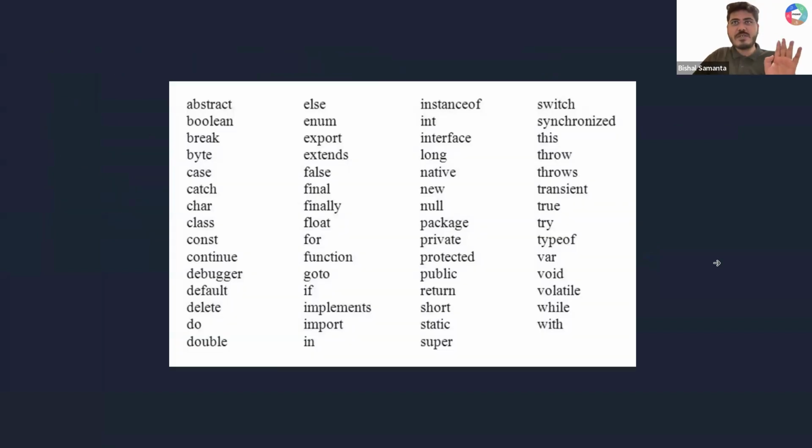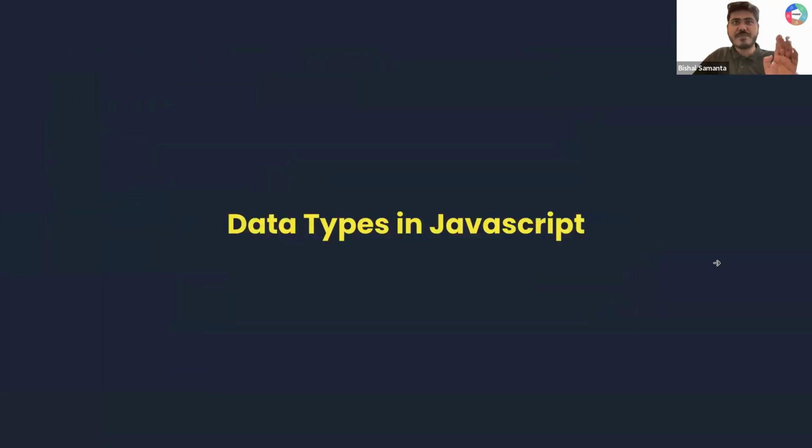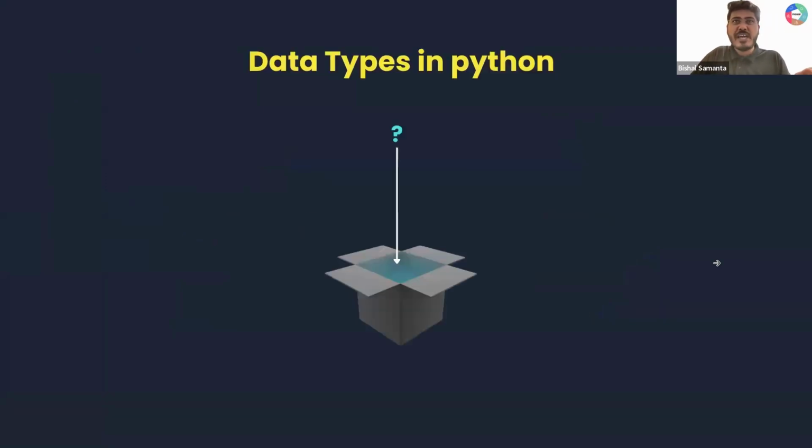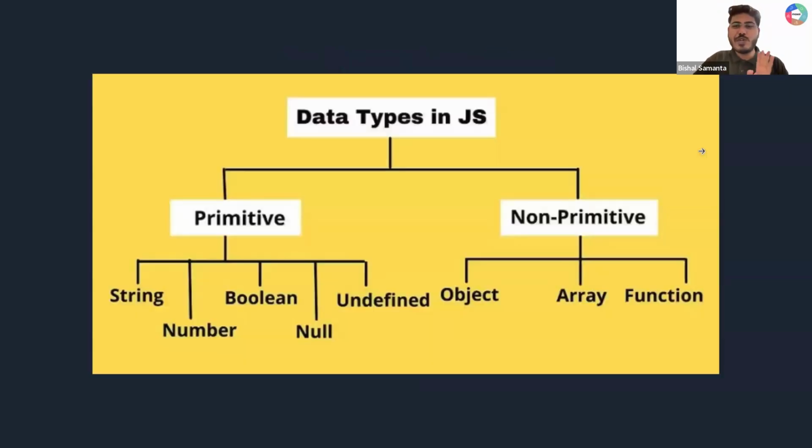Okay, so just one thing we're going to understand here. There are different kinds of data types in JavaScript. Now this data type will ensure what this question mark is. Sometimes it can be a number, sometimes it can be any other thing. Sorted. Okay, I'm going to give you this chart. Do not worry at all.